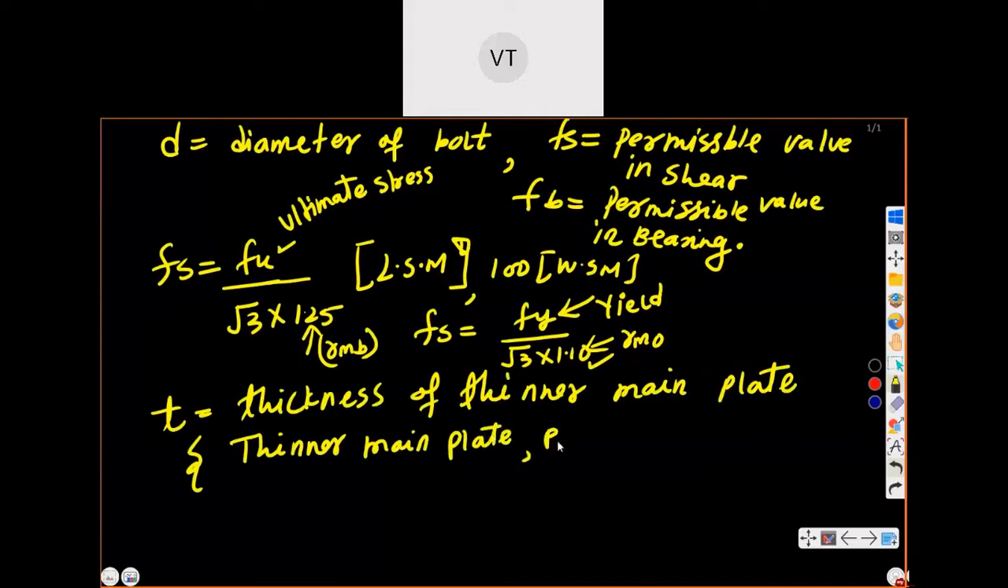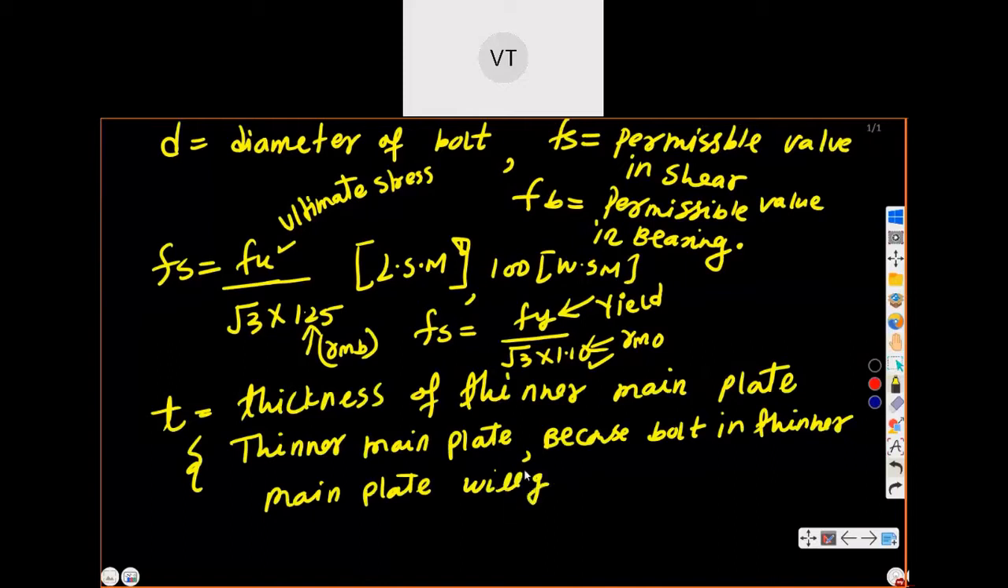Because why we are taking? Reason is because bolt in thinner main plate will go out of shape.